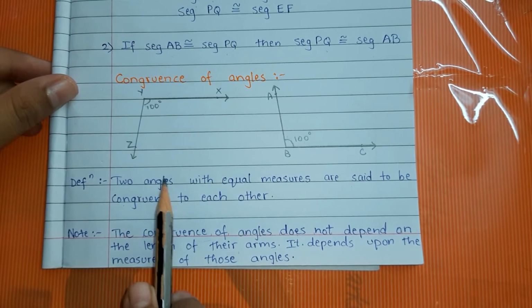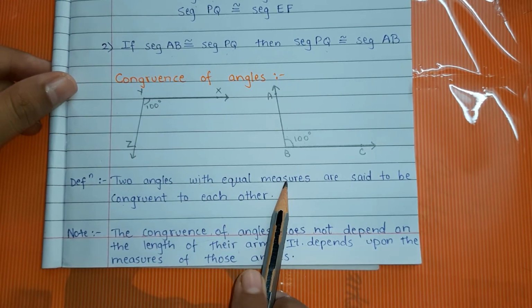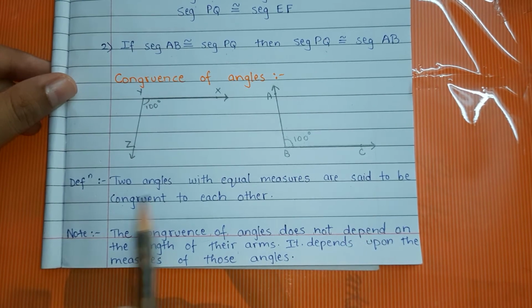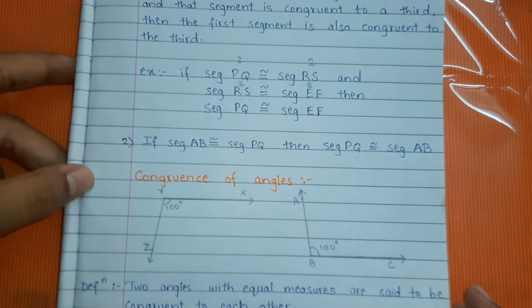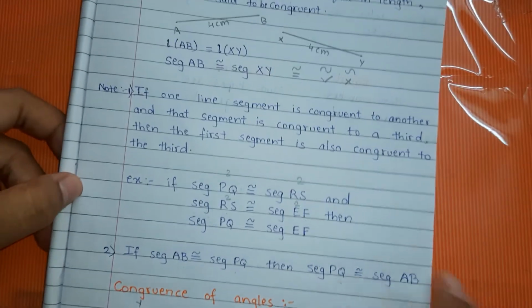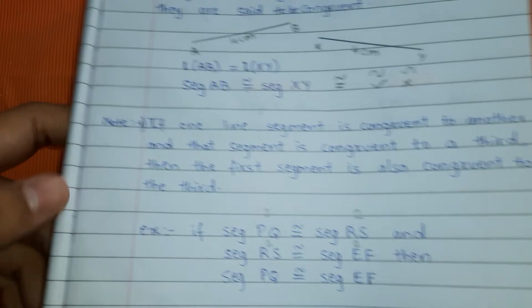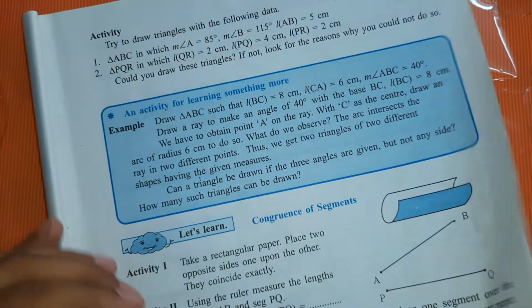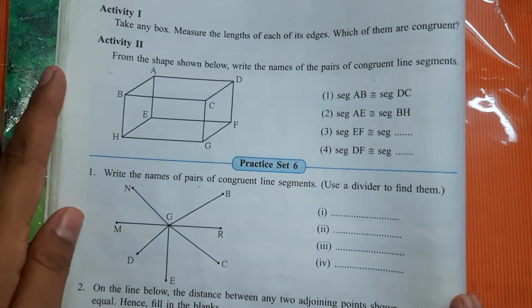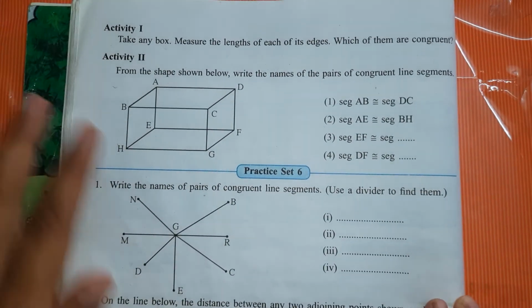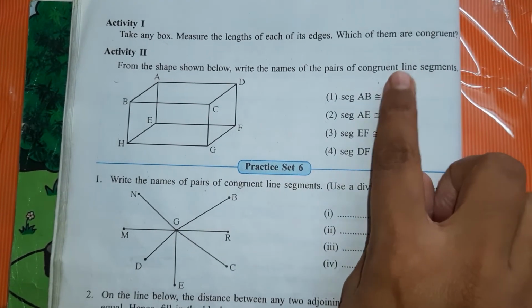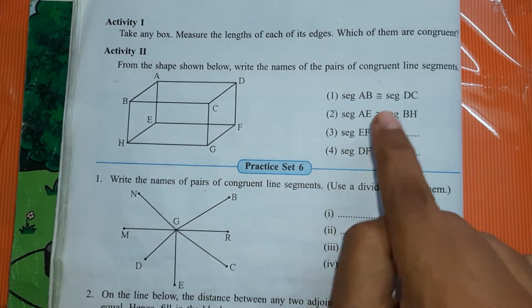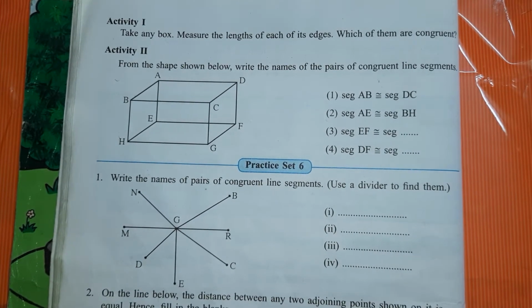Two angles with equal measures are said to be congruent to each other. Okay. Now, based on these two topics, we will study a practice set. Suppose here, this is one activity and practice set based on congruent line segments. This activity and this practice set are based on the congruence of segments.